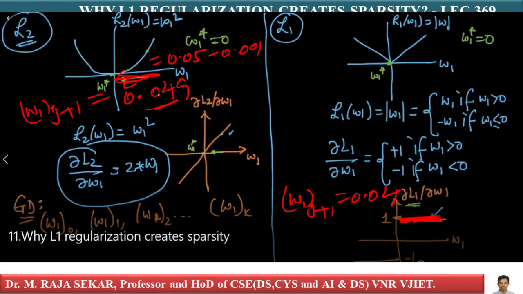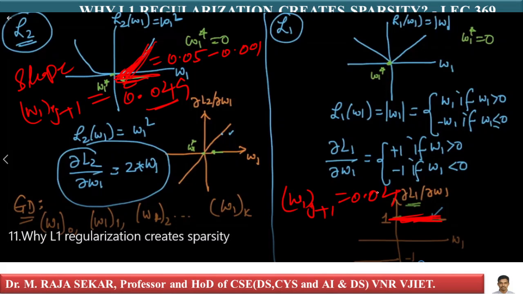with it, if you continue these iterations, because the derivative is constant in L1 and the derivative is decreasing in L2. Here your slope, or derivative, or gradient, is decreasing; there your slope is constant. If we keep doing this multiple times, very quickly we notice that the L2 regularizer does not move much, does not change the value of W1 from one iteration to another, from jth iteration to j plus 1th iteration.